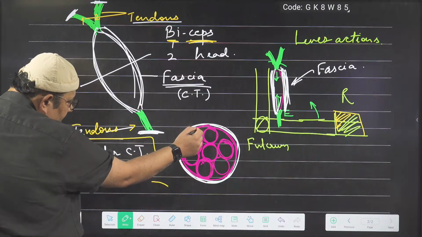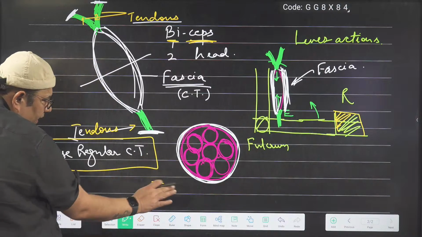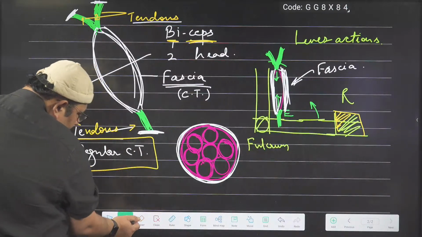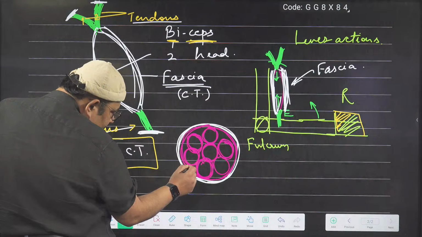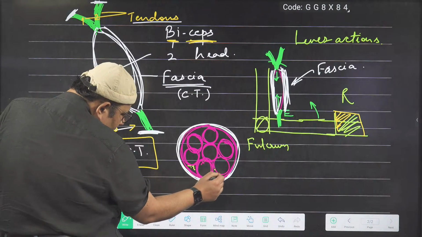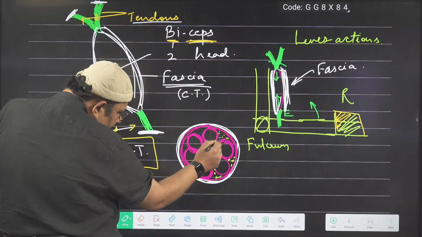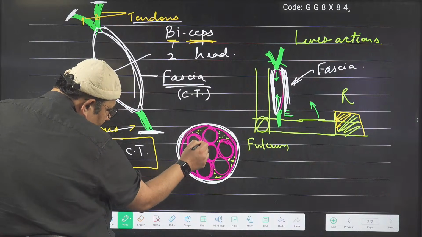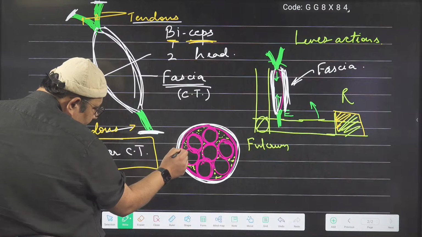Okay, and what is here? All empty spaces. They are occupied by the connective tissue. So don't worry, different types of connective tissues are there that will fill up all these gaps. Areolar tissue is there, which is filling up all the gaps. Outside is the fibrous connective tissue, and in between a lot of areolar tissue is there, the most widely distributed connective tissue.